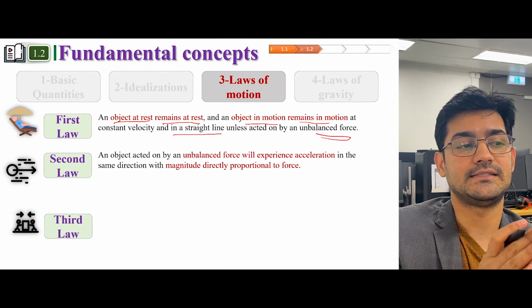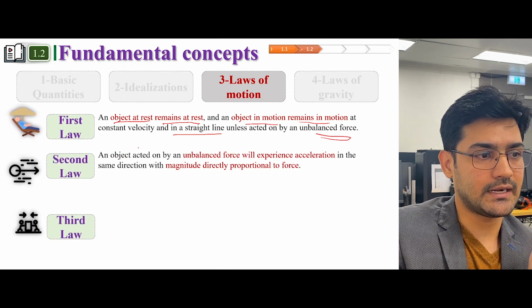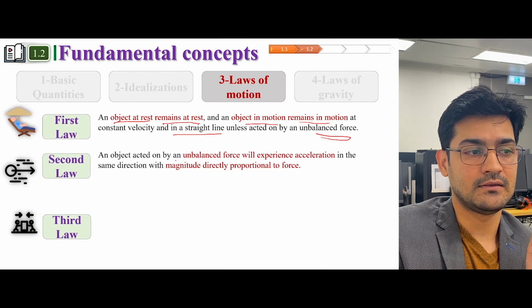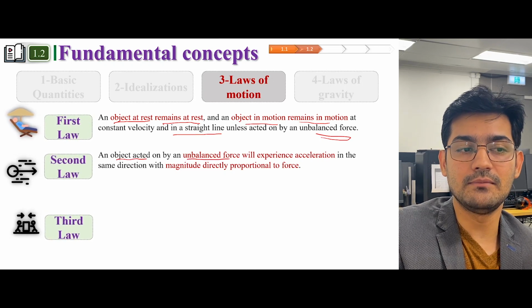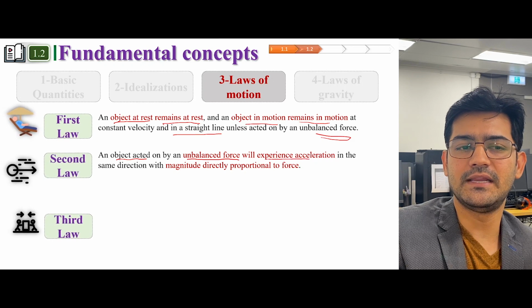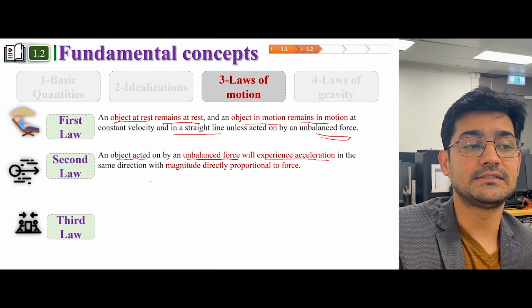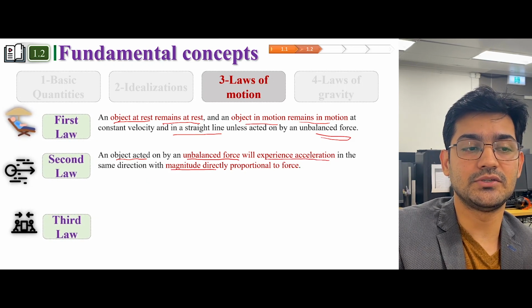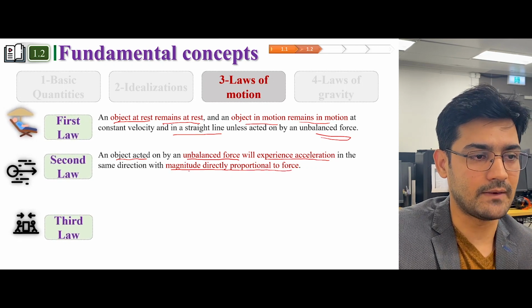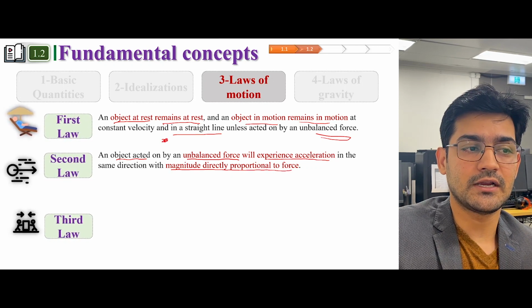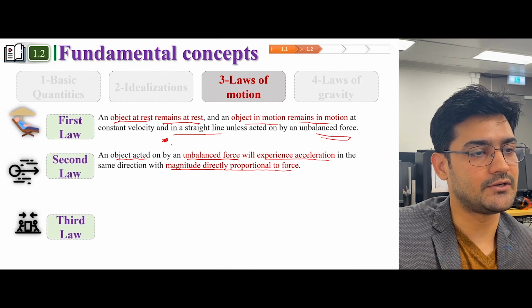Now, what is the second law? The second law states that an object acted upon by an unbalanced force will experience acceleration in the same direction with the magnitude directly proportional to force. So let us try to understand. The first law was that an object at rest is going to stay at rest.